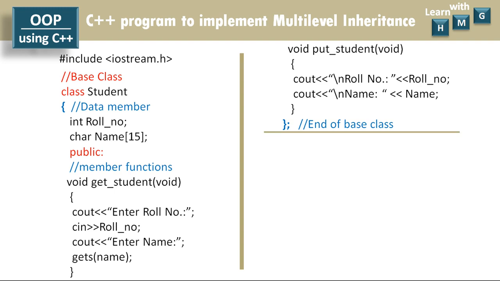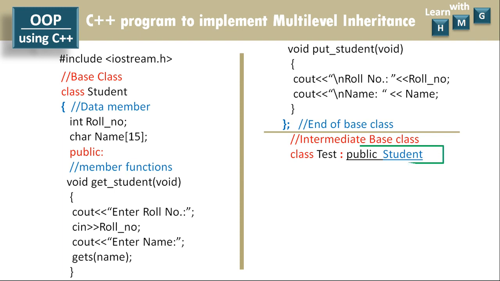Let us go for next class, that is intermediate base class. Our intermediate base class is test, which is derived from student class. Here I will define the intermediate base class, which is publicly inherited from student base class. So class test colon public, that is the mode, and student is the name of base class. So here test class is derived publicly from student class.